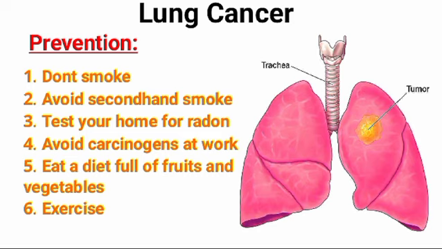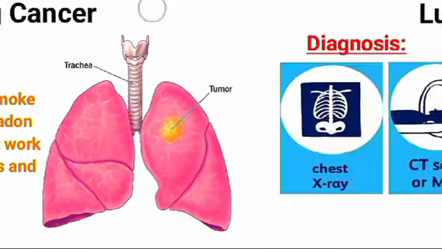Talk to your children about not smoking so that they can understand how to avoid this major risk factor for lung cancer. Avoid secondhand smoke and test your home for radon. Avoid carcinogens at work. Eat a diet full of fruits and vegetables. Exercise most days of the week. If you don't exercise regularly, start out slowly. Try to exercise more days of the week.